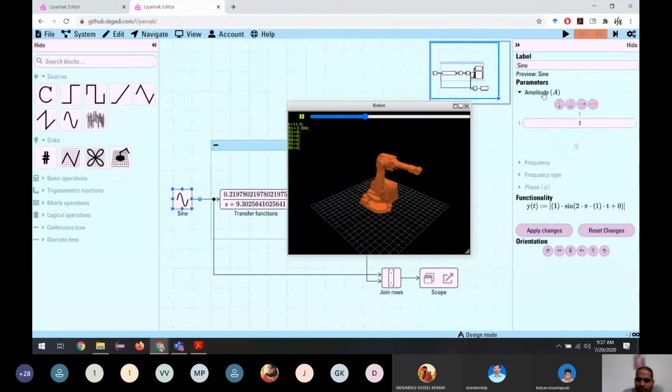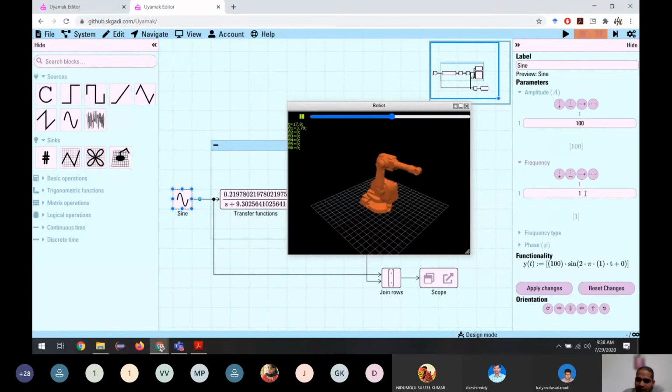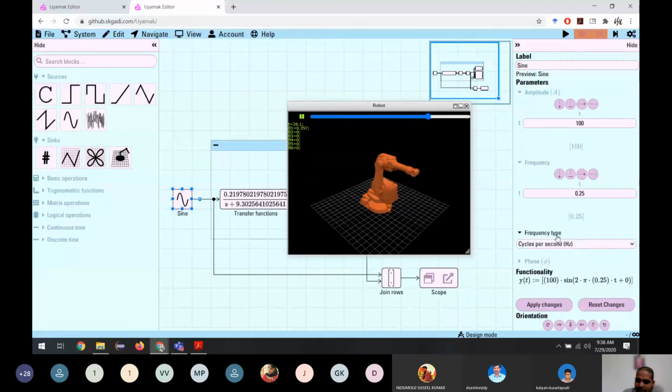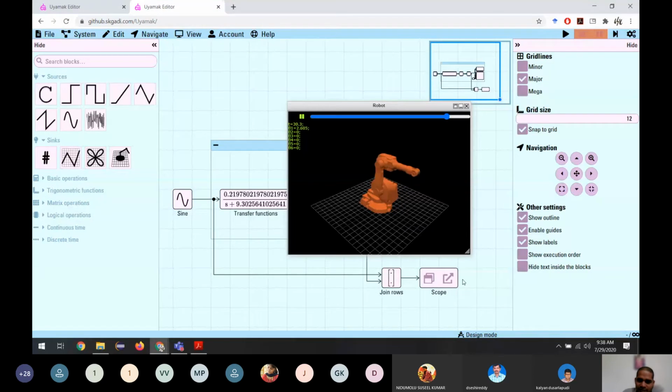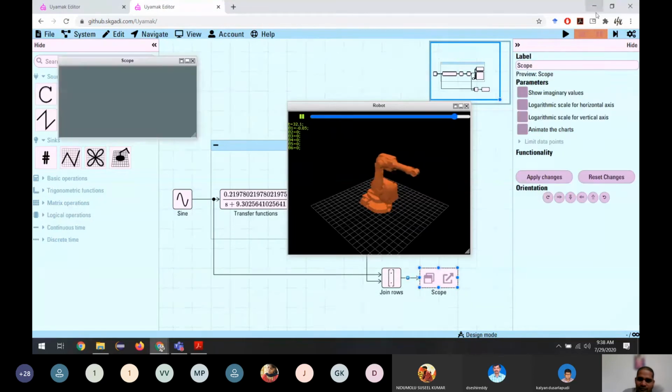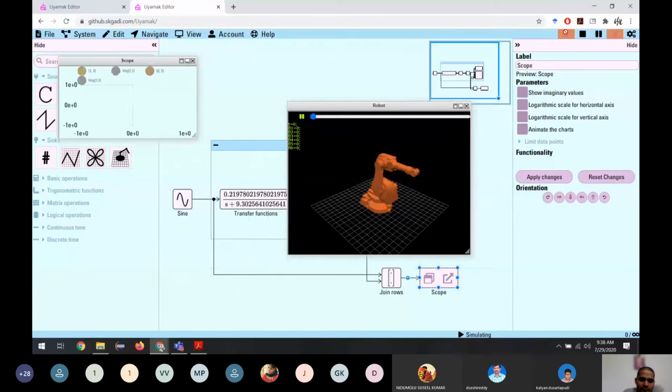And the sine wave amplitude, let us put 100 volts. And the frequency, let's not give a very high one, let's give a very small frequency. And the frequency type, let's leave it like that and say apply changes. And let us see the scope, how it looks.